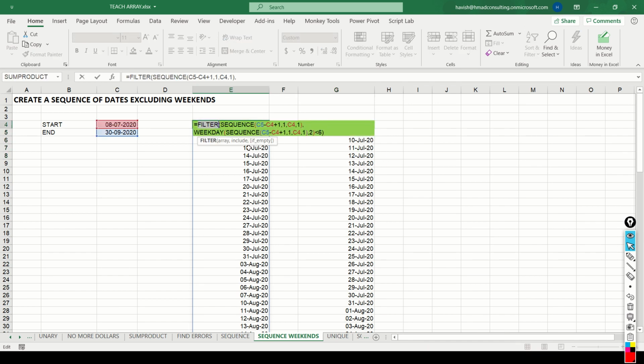Because we have filtered out all the weekdays that are more than 6. That means we have only retained the weekdays that are 1, 2, 3, 4, or 5. So a little difficult. We will do some more examples on the filter function, but just make sure to look at the lecture and understand this concept very well before you proceed.